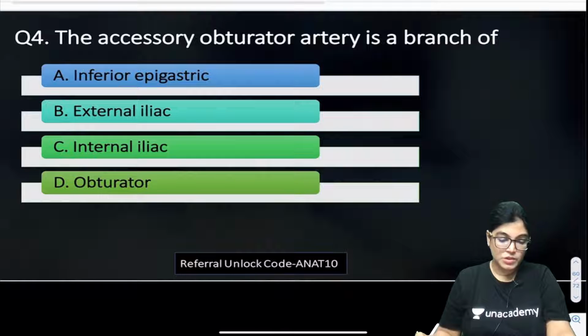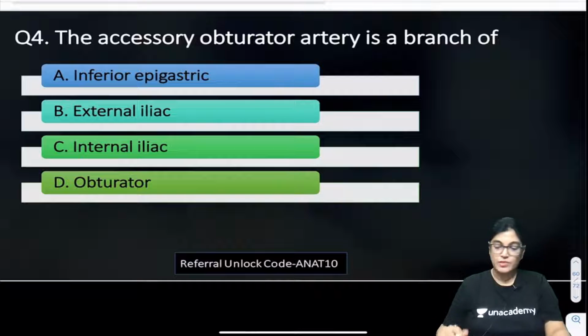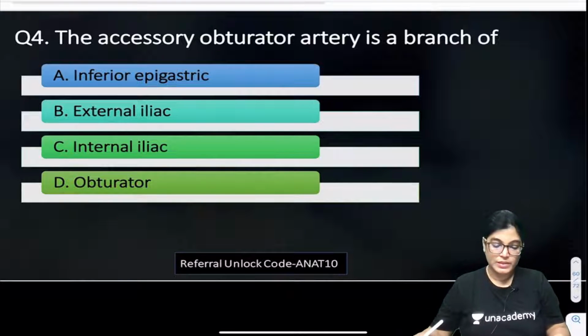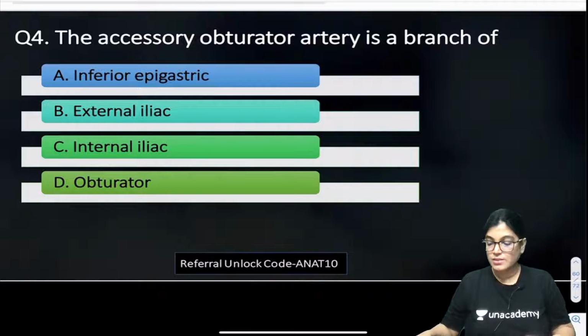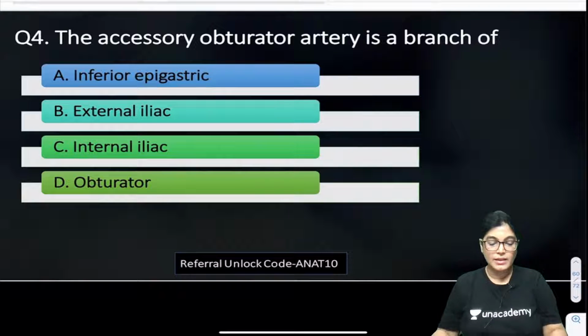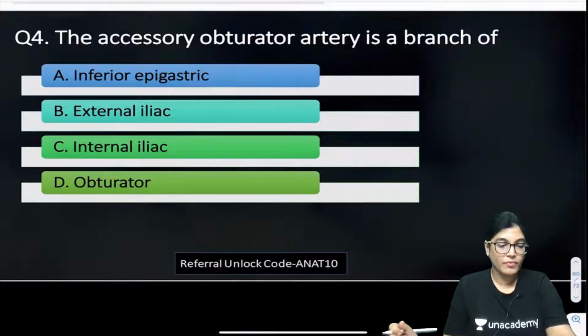Question number 4, A, B, C and D, which is the correct answer? Accessory obturator artery is a branch of which artery? Whether it is inferior epigastric, external iliac, internal iliac, obturator.